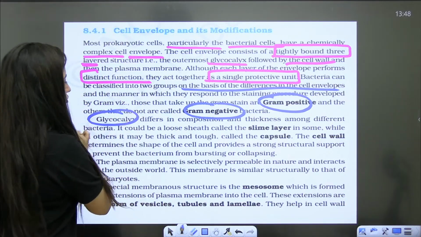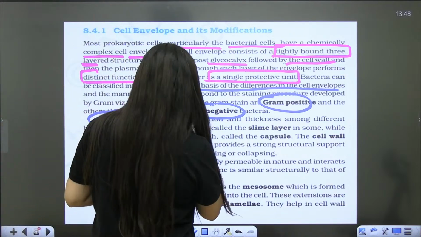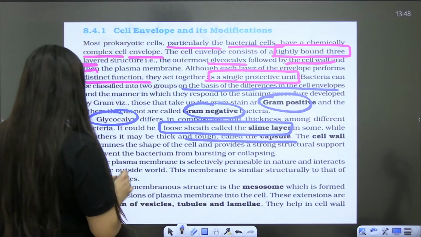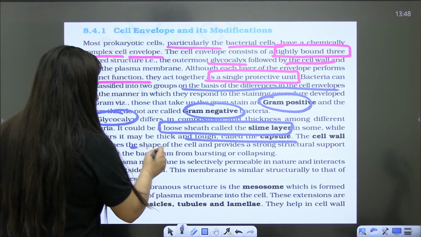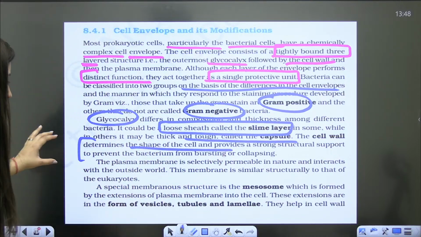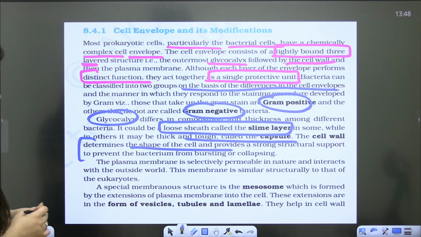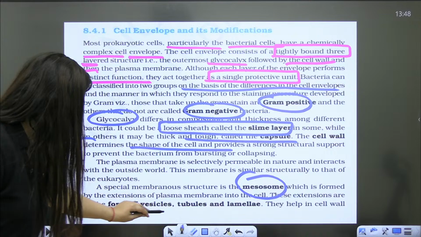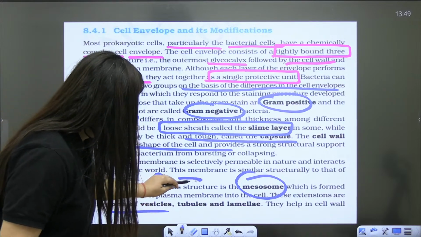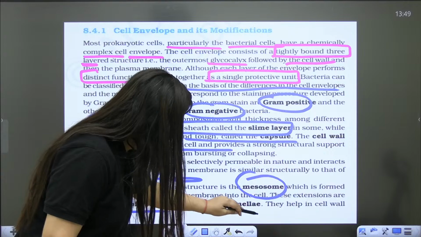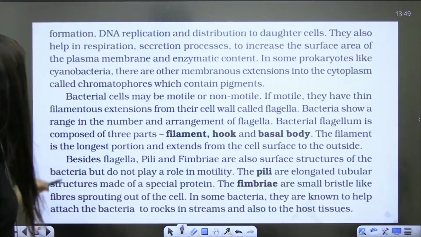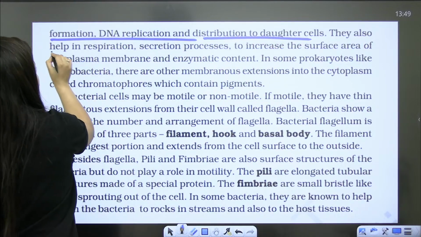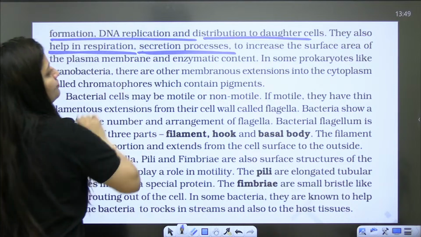Secondly, the glycocalyx differs in composition and thickness. If it is a loose sheath, it is a slime layer. If it is thick and tough, it is a capsule. Next to it is the cell wall, which determines the shape. Here they have also explained the mesosome, in the form of vesicles, tubules, or coverings or layers. Mesosomes help in cell wall formation, DNA replication, distribution to daughter cells, and also help in respiration and secretion.